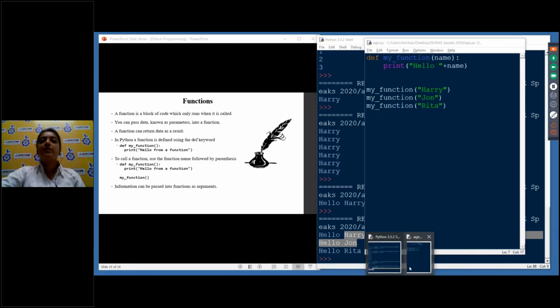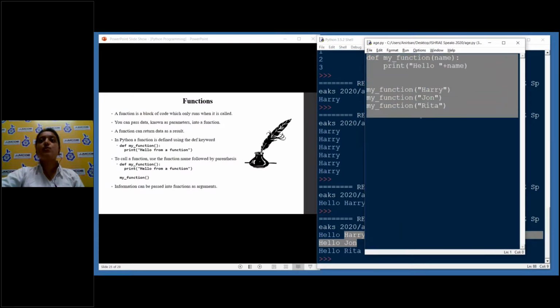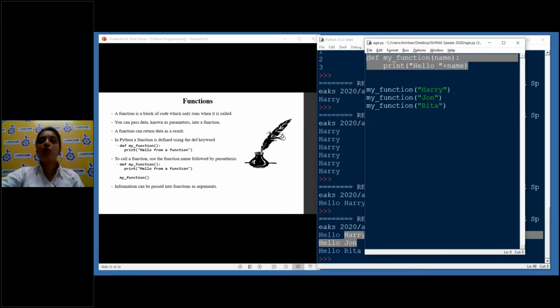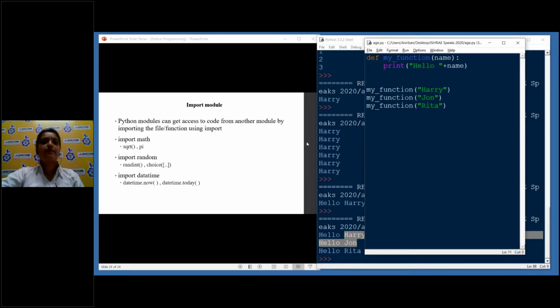So this is the function. It allows us to use the same block of code for many purposes. So information can be passed into functions as, so this is nothing but arguments. This is called arguments. Okay. So this was all about the nitty-gritty of Python.